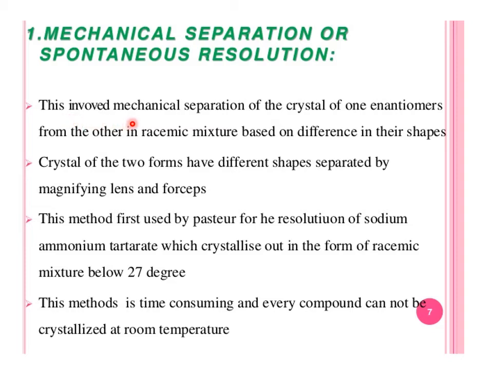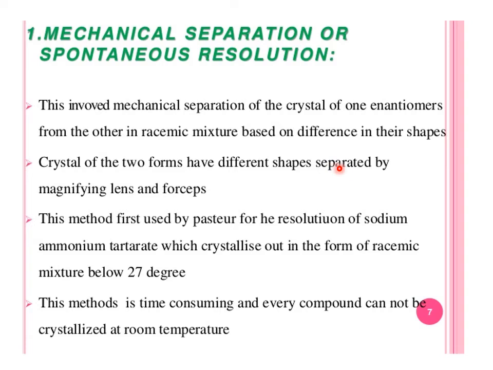This method was first used by Pasteur for the resolution of sodium ammonium tartrate, which crystallized out in the form of a racemic mixture below 27 degrees. The condition is that the temperature must be below 27 degrees. This method is time consuming and every compound cannot be crystallized at room temperature.